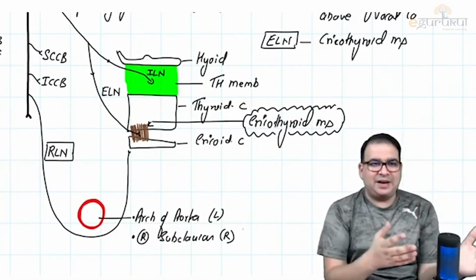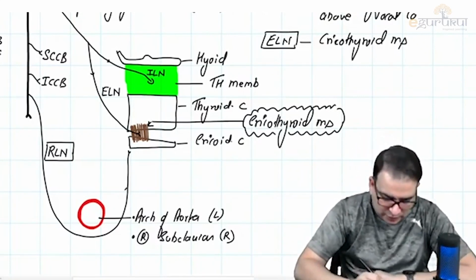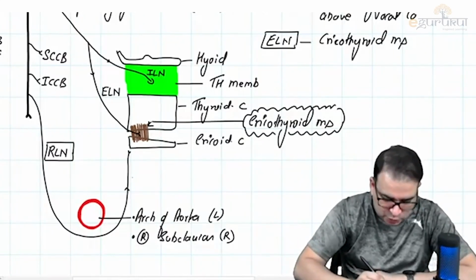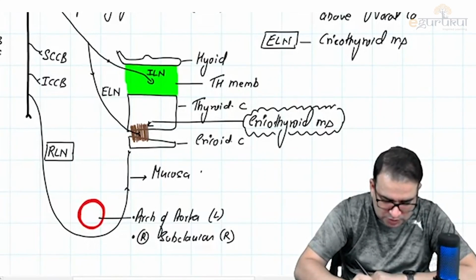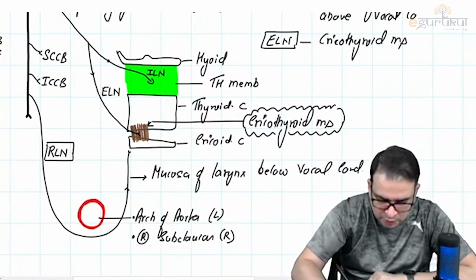But whether it is the right or the left recurrent laryngeal nerve, once it comes back, what is its function? First of all, it is going to supply the mucosa of the larynx, where? Below the vocal cord.